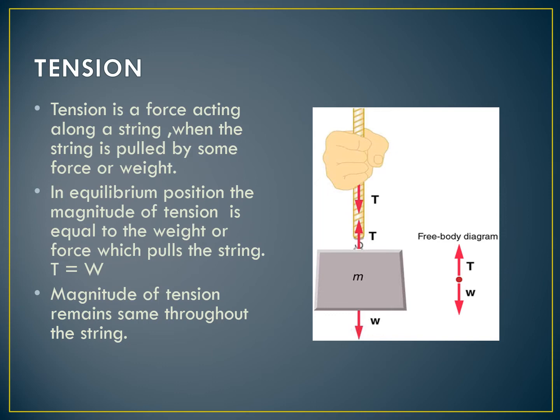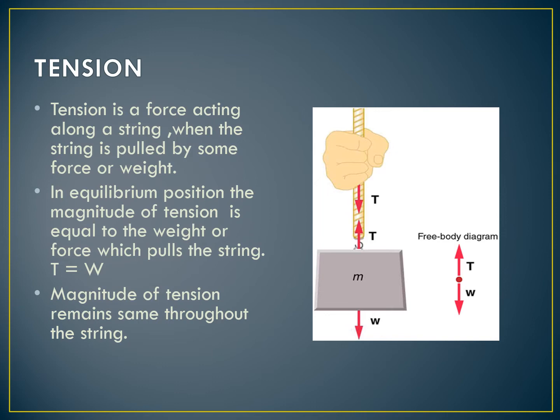For this purpose they have made all the arrows of equal size because the size of the arrow shows magnitude. So it means in equilibrium the magnitude of tension is equal to the magnitude of the weight.